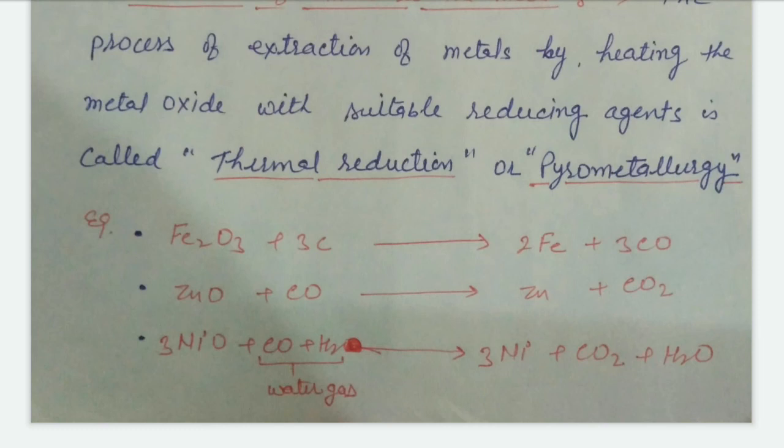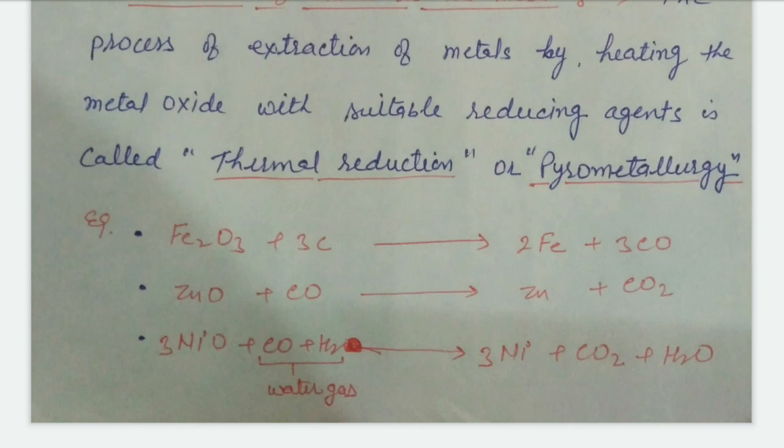Fe2O3 when heated with carbon or coke converts to CO and Fe. ZnO, zinc oxide, combined with CO converts to zinc and CO2. Another reduction uses water gas: nickel oxide combined with water gas, which is a mixture of CO and H2, forms Ni, CO2 and H2O.